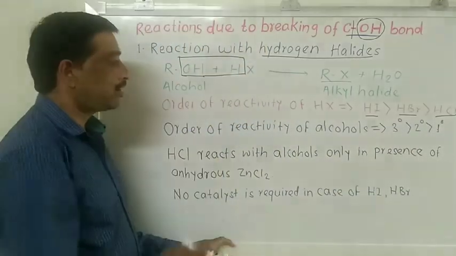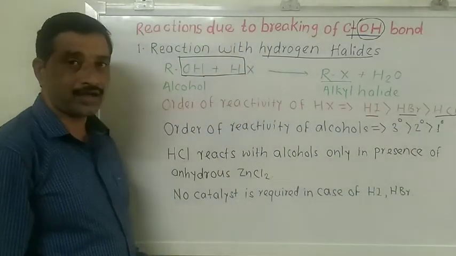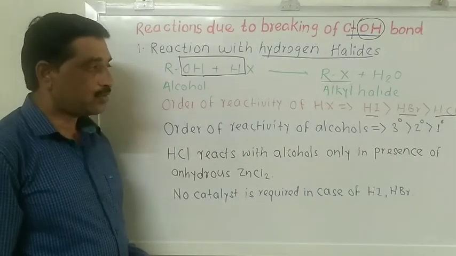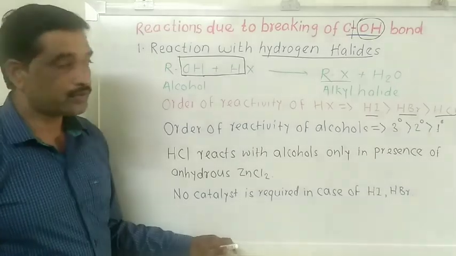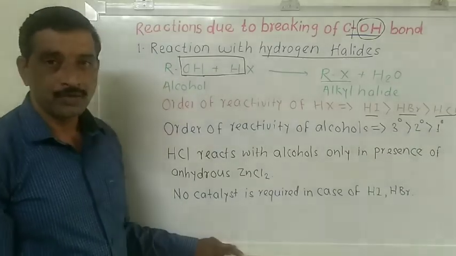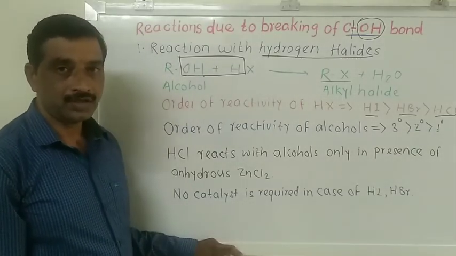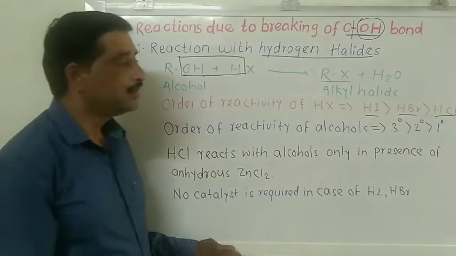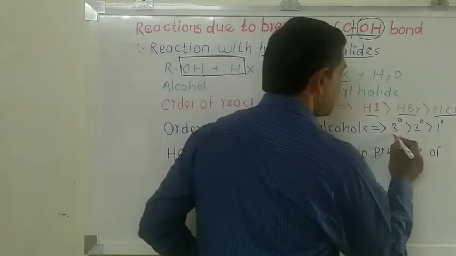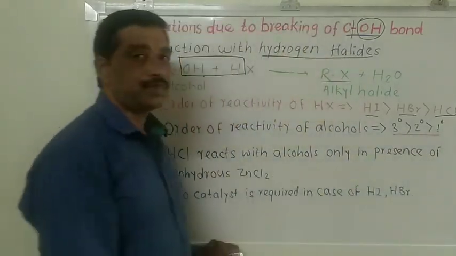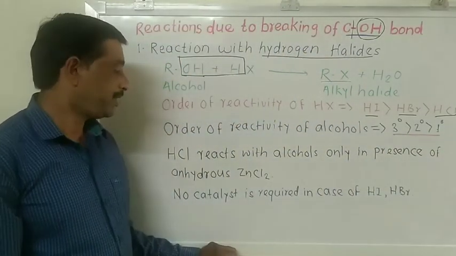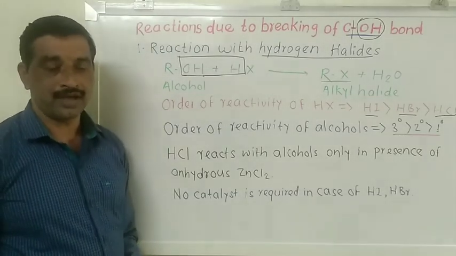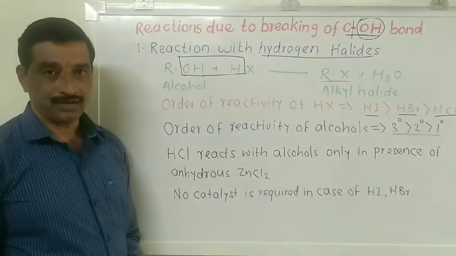Again, when you consider the order of reactivity of alcohols, there are three types of alcohols: primary alcohols, secondary alcohols and tertiary alcohols. In tertiary alcohols, due to the bulky nature of the alkyl groups attached to the tertiary carbon atom, they are very unstable. So the reactivity order of alcohols is tertiary alcohols, then secondary alcohols and then primary alcohols. The reaction of alcohols with hydrogen halide is quite difficult.